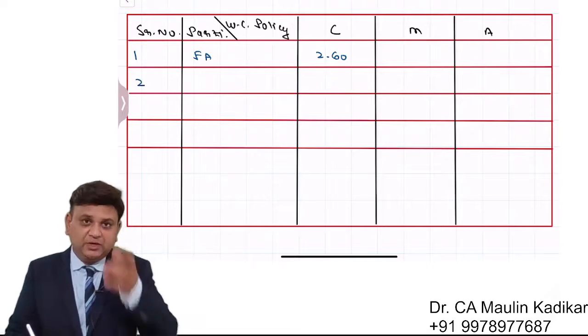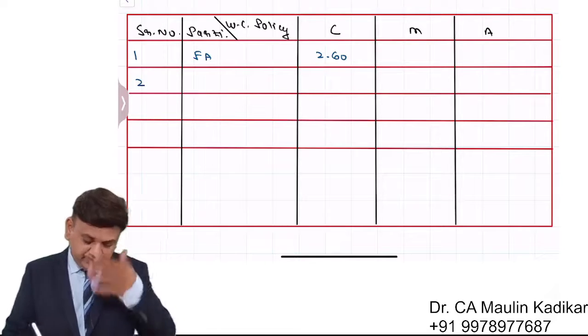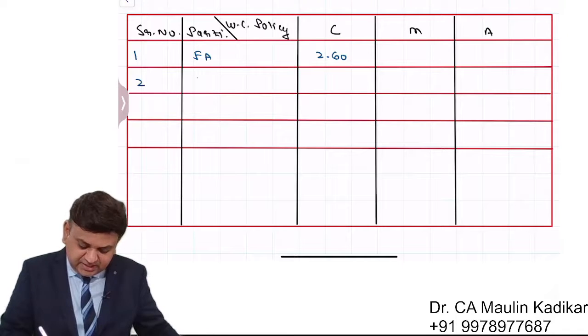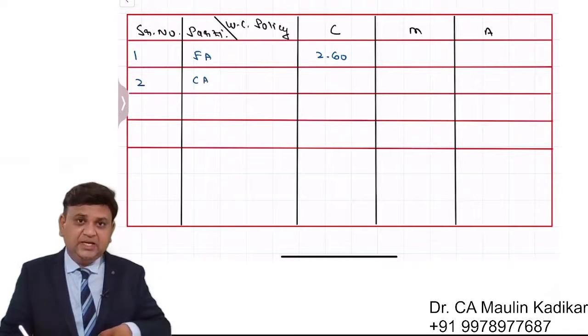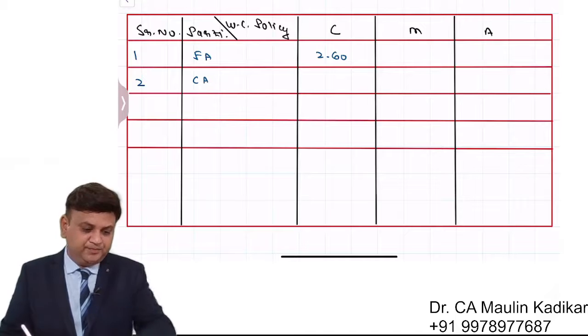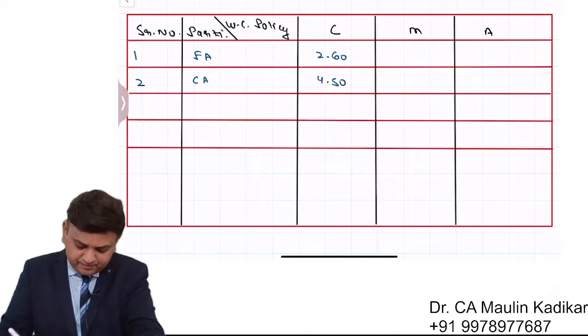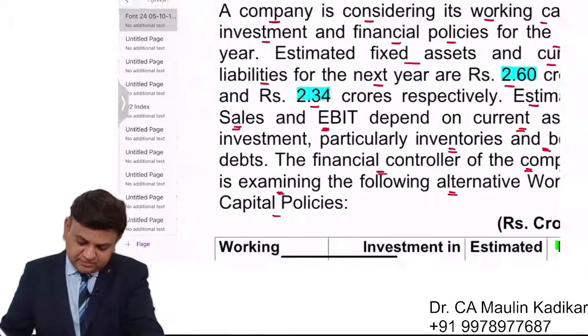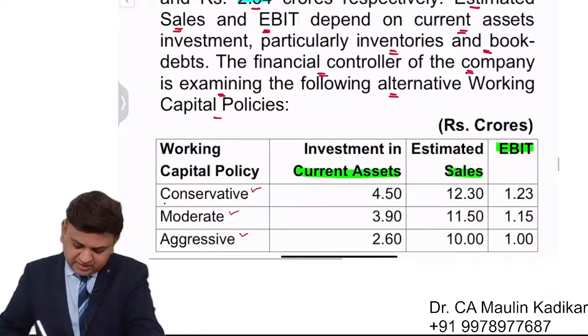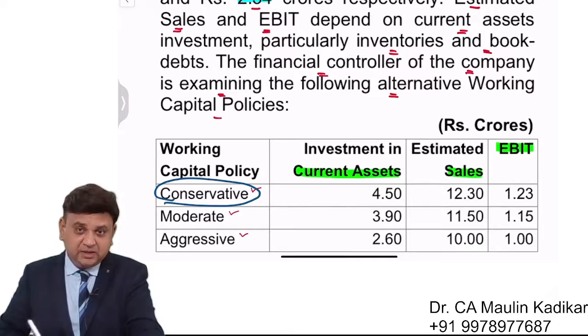In the serial number column, I am writing 2. In the particulars column, I am writing CA. The term CA stands for current assets. The current assets is an amount of 4.5. Because for the conservative working capital policy, current assets is provided as 4.5.